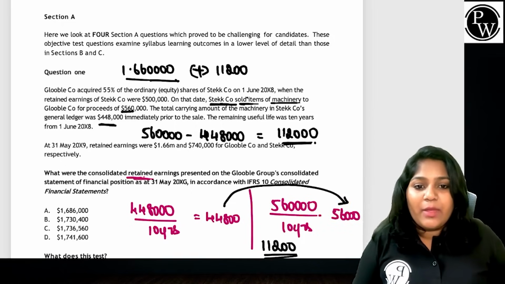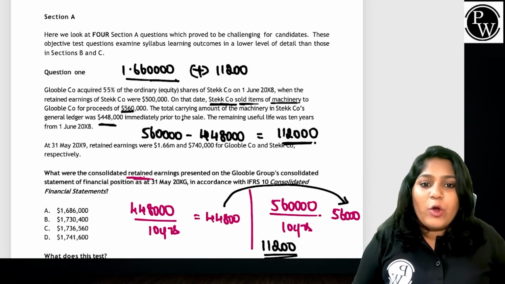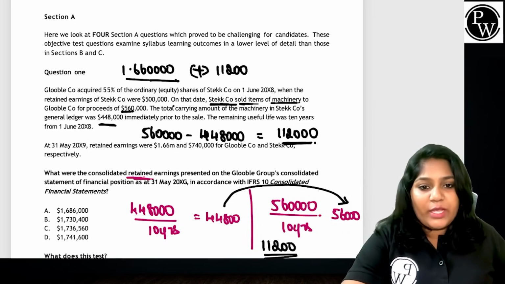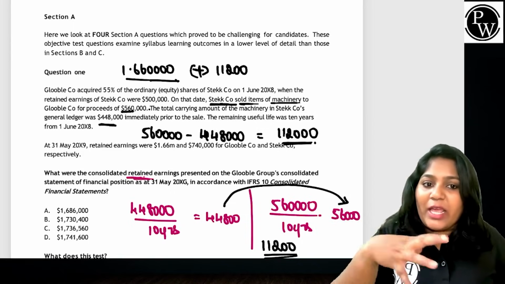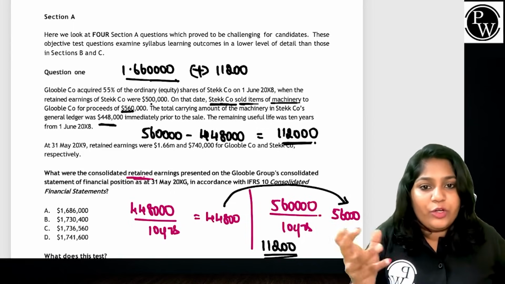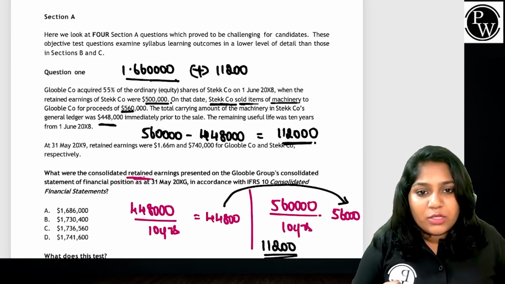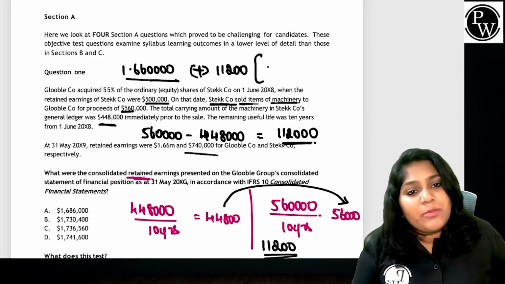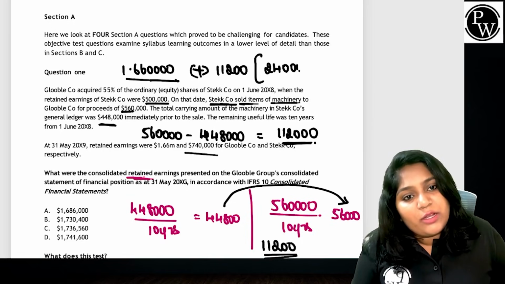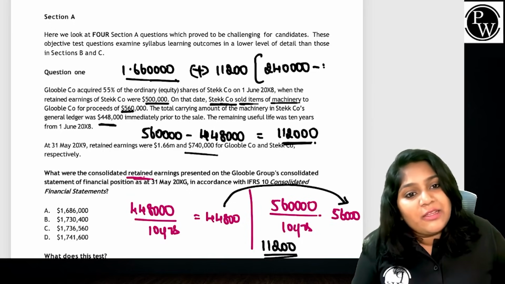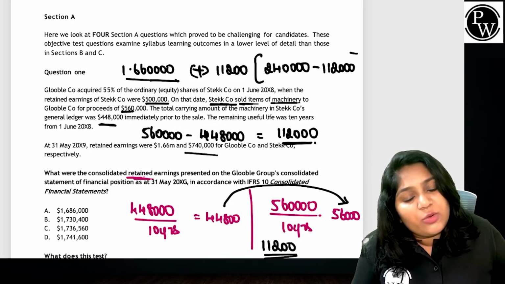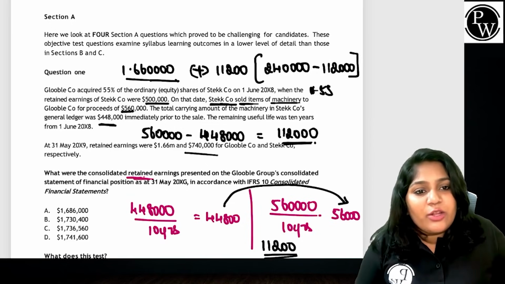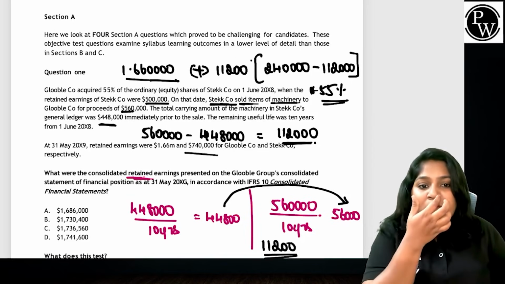But for the seller company we need to find out the post acquisition profit. When I acquired them, they had retained earnings of $500,000. At the year ending, they have 740,000. That means my post acquisition profit is $240,000. But in that, it's my job to reduce 112,000 as the reduction for the profit element. In this, you will get a share of 55%.